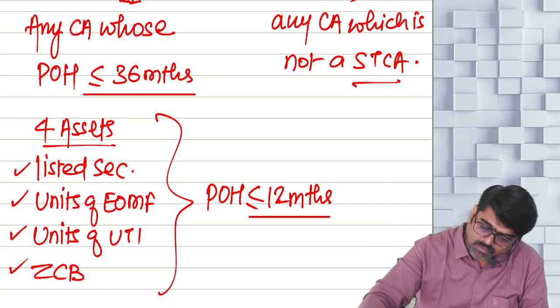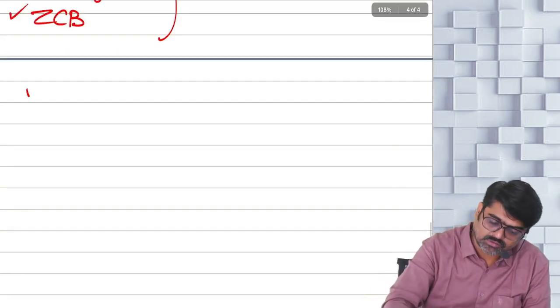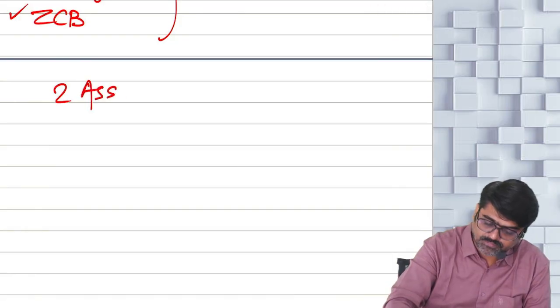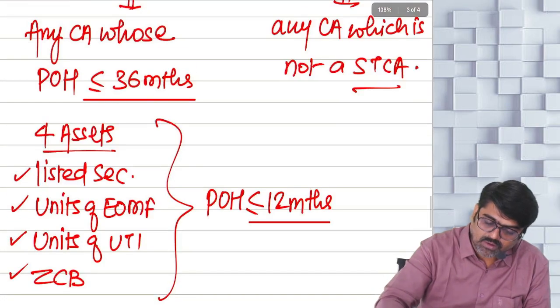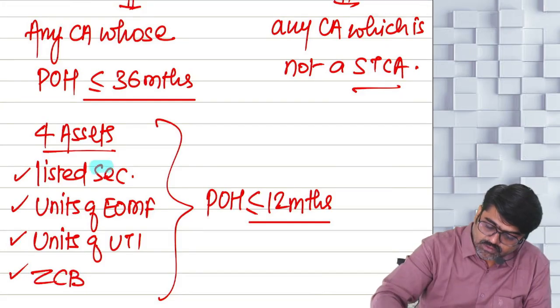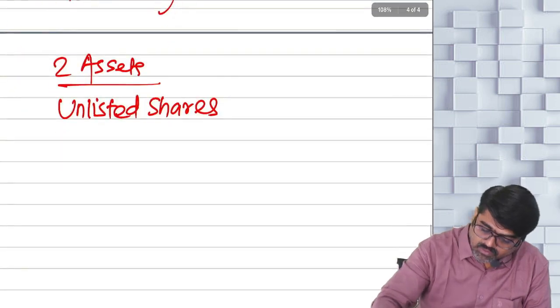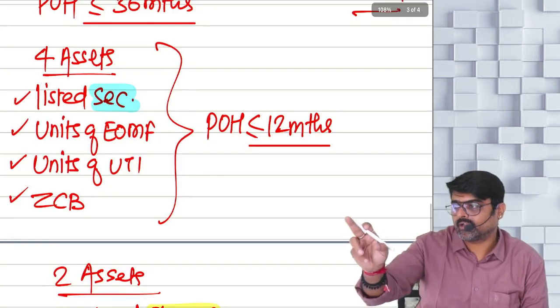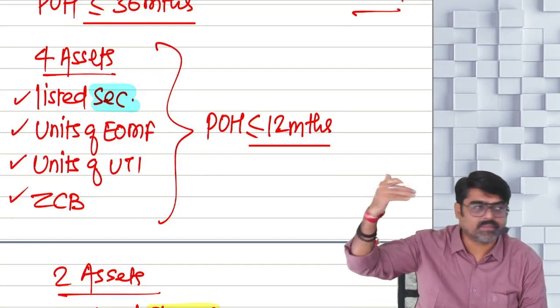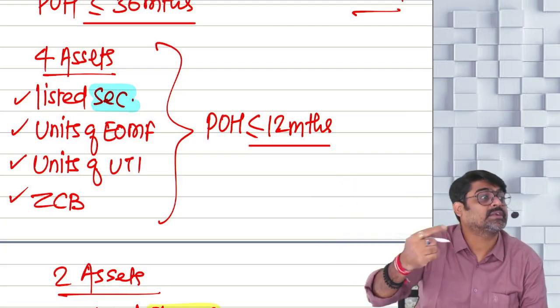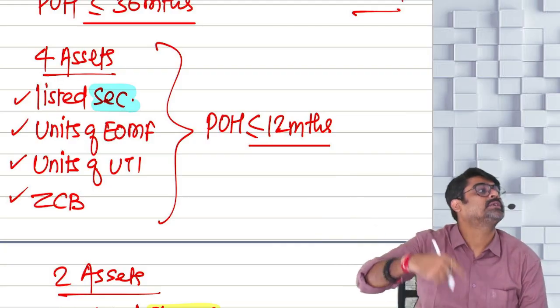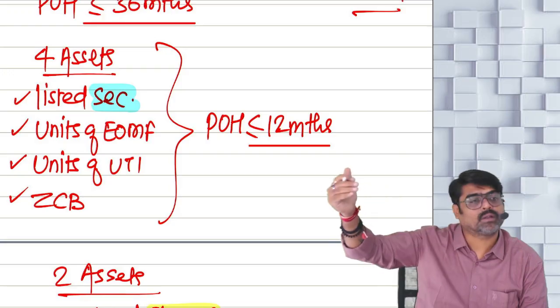2 more assets. How many assets? 2 more assets. I am writing 2 assets. One asset is unlisted shares. Guys, what word have I used here? Securities. And what word am I using here? Are both the same or different? The securities will include everything: shares, bonds, debentures, everything. Yes or no? But they must be listed. So listed shares, listed bonds, listed debentures will all be covered in 12 months.